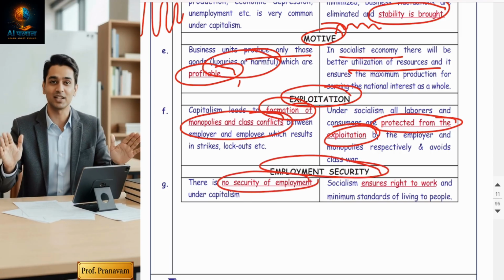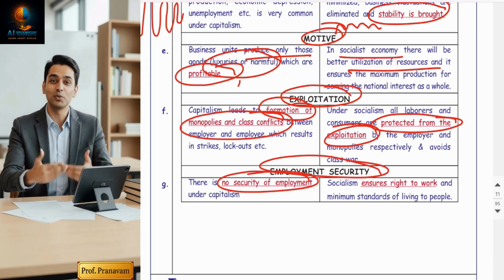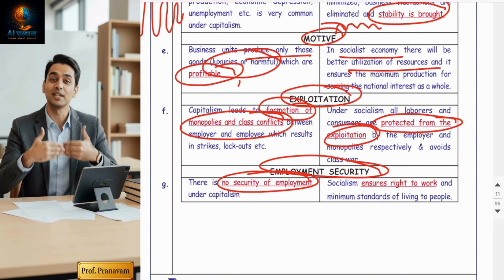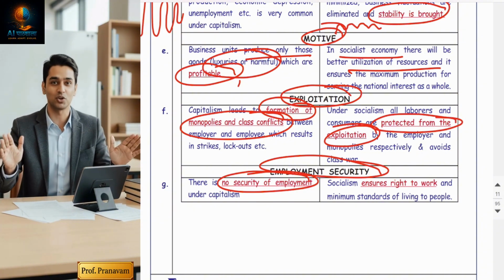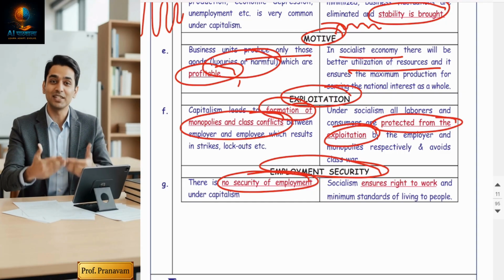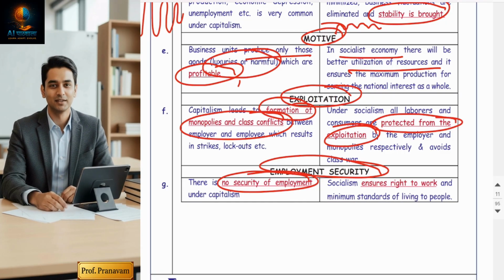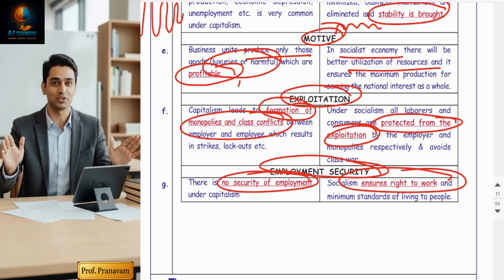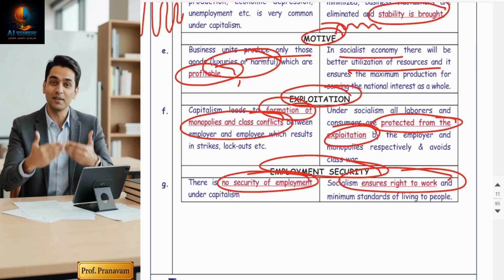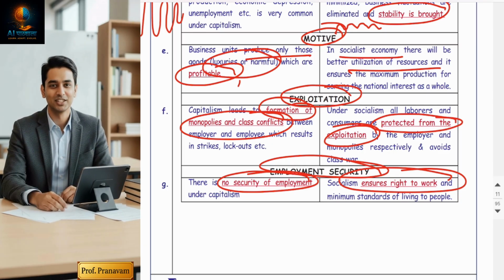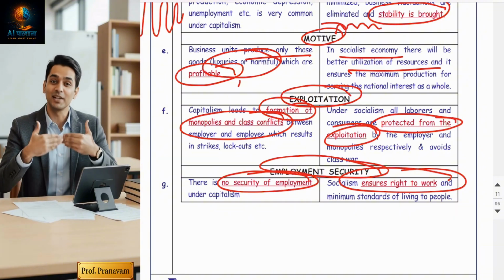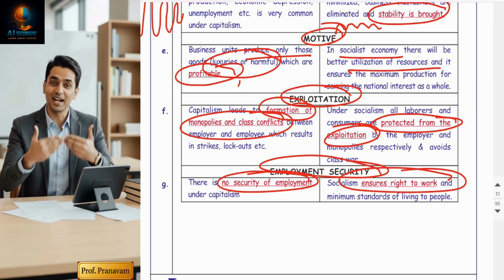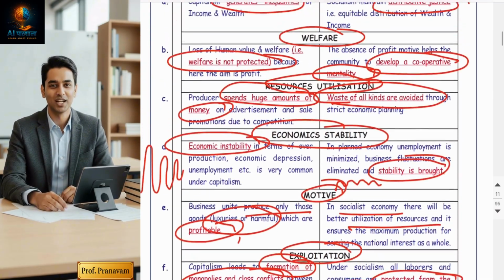Employment security. There is no security of employment, because capitalist economies are profit oriented. Again I'm saying, they will give a job only to those people who are deserving and productive. Unproductive people will be chucked out from the organizations. But when government runs the country, they ensure the right to work. Employment will be very high. They will generate employment even for non-deserving people, because their duty is to create employment to reduce poverty.